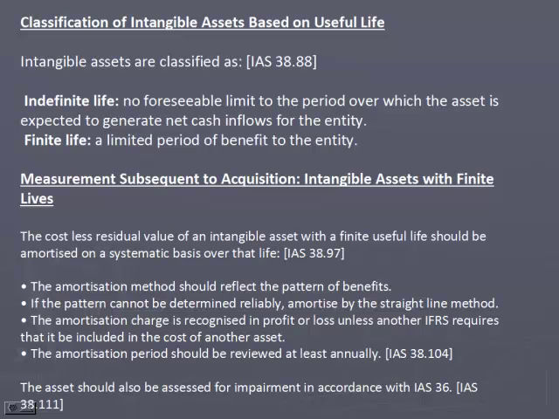Measurement subsequent to acquisition, intangible asset with finite life. The cost less residual value of an intangible asset with a finite useful life should be amortized on a systematic basis over that life. The amortization method should reflect the pattern of benefit. If the pattern cannot be determined reliably, amortize with the straight line method. The amortization charge is recognized in profit or loss unless another IFRS requires it to be included in the cost of another asset. The amortization period should be reviewed at least annually. The asset should also be assessed for impairment in accordance with IAS 36.